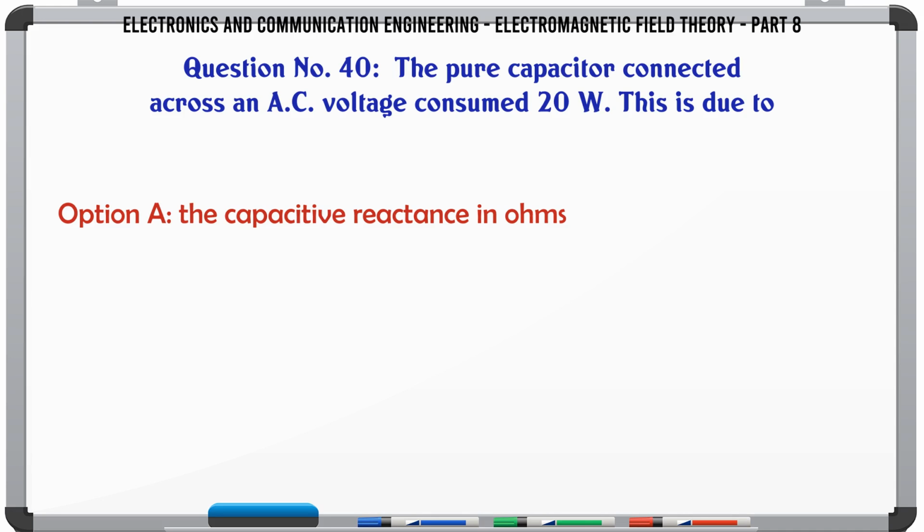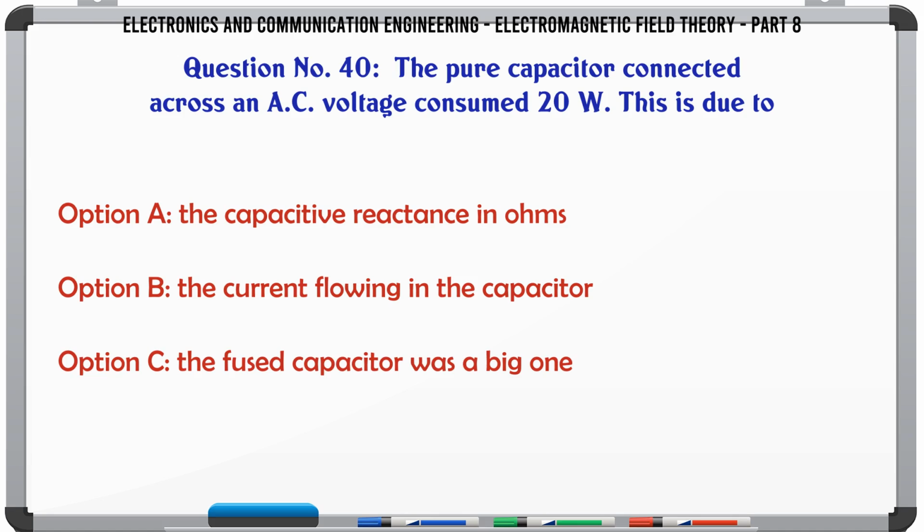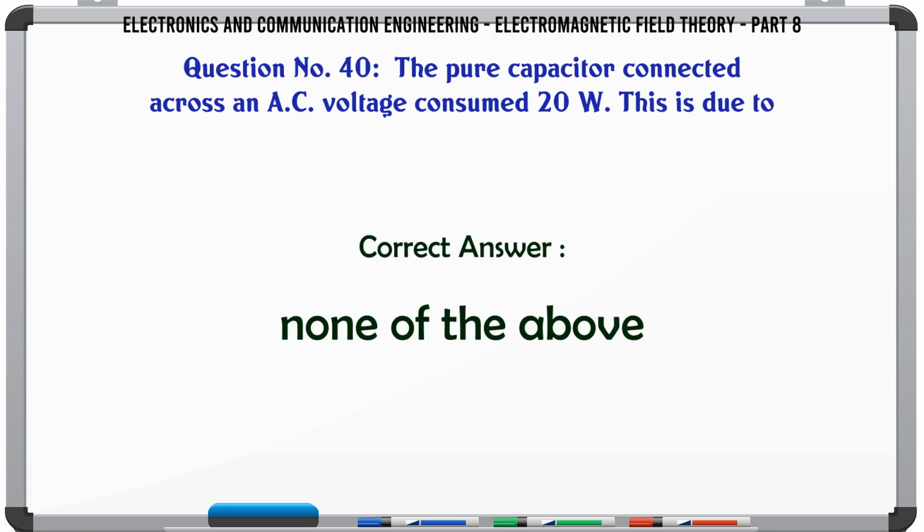A pure capacitor connected across an AC voltage consumed 20 watts. This is due to A. The capacitive reactance in ohms, B. The current flowing in the capacitor, C. The fused capacitor was a big one, D. None of the above. The correct answer is none of the above.